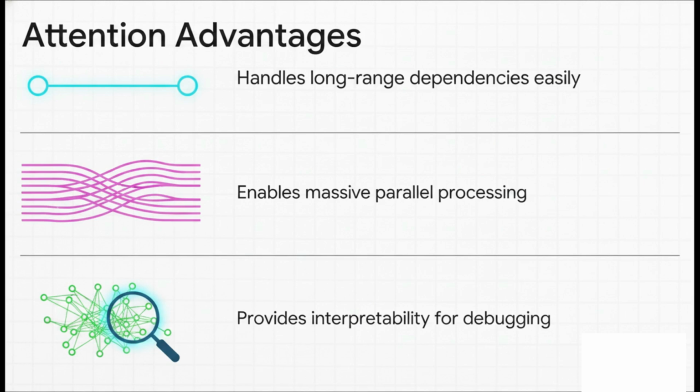Second, it enables massive parallel processing. The model is now looking at all the words at the exact same time, rather than one by one like that flashlight analogy. This massively speeds up the training of modern AI. And third, it gives us interpretability. We can actually visualize these attention scores to see exactly what the model was focusing on, giving developers a literal peek under the hood for debugging.